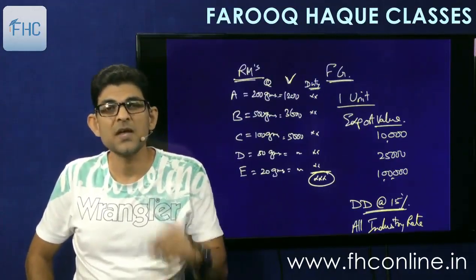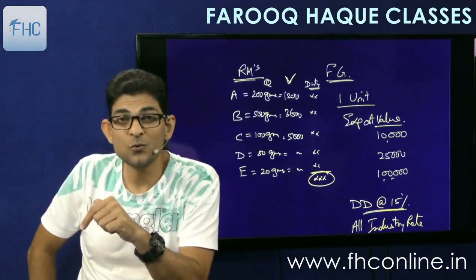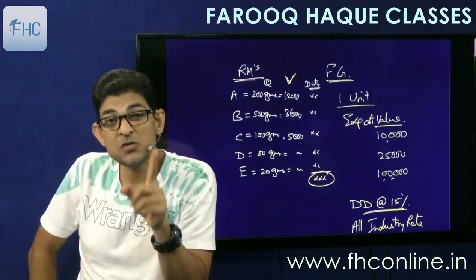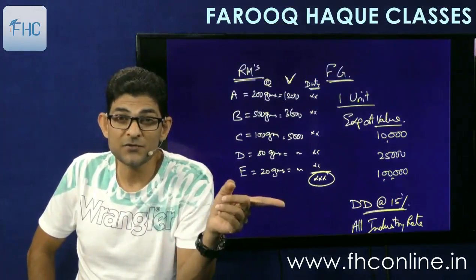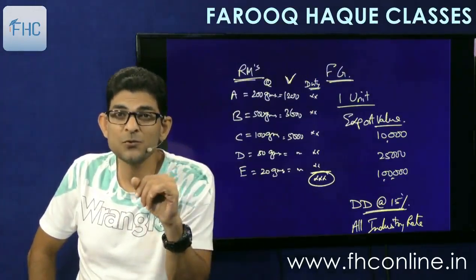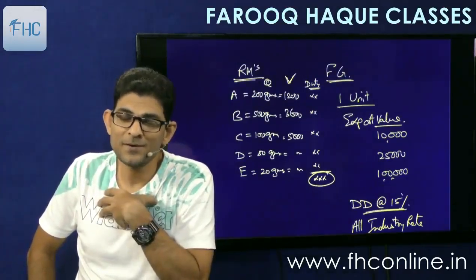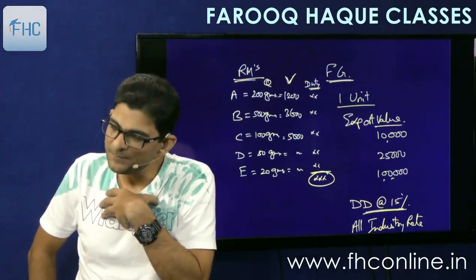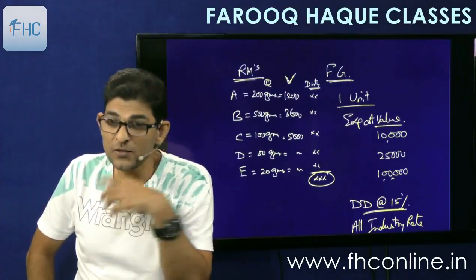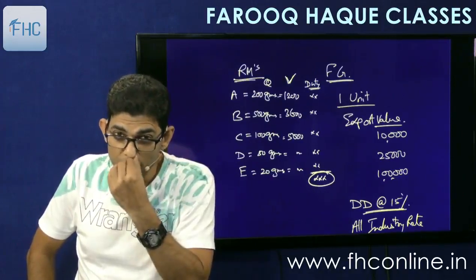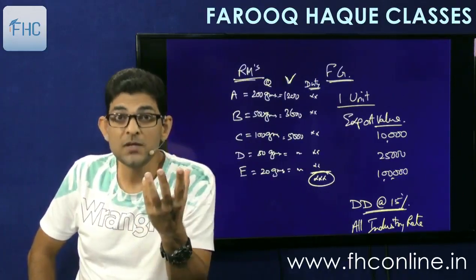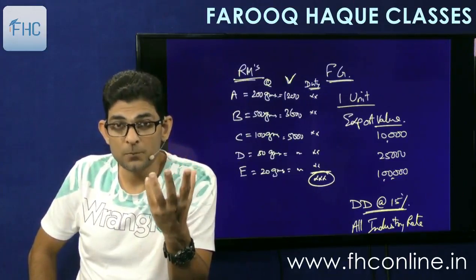Okay, come to us. Then you have the option to apply for a special brand rate because you are not satisfied with the all industry rate. So you go and make an application to the government. Please prescribe a special brand rate for me for duty drawback. So then government will call all your records. You have to submit all the records of your raw material. Prove that this much is the duty paid on your inputs.